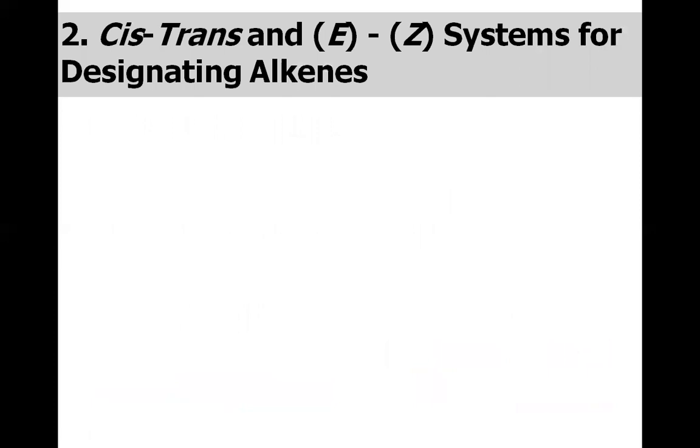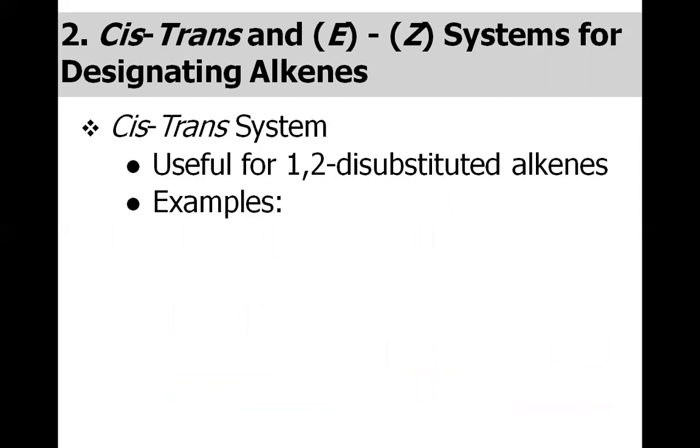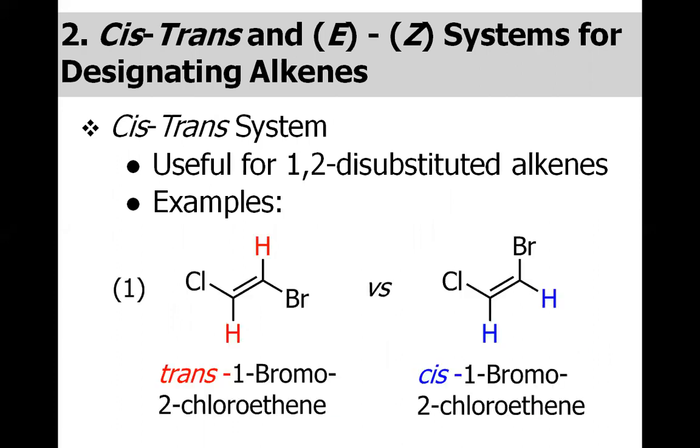Let's discuss the cis-trans and EZ systems for the designation of alkenes. For the cis-trans system, there must be two similar substituents on both sides of the double bond. You could see in the first example, the only difference is the orientation of the two similar substituents.